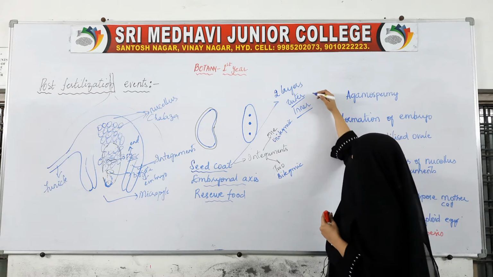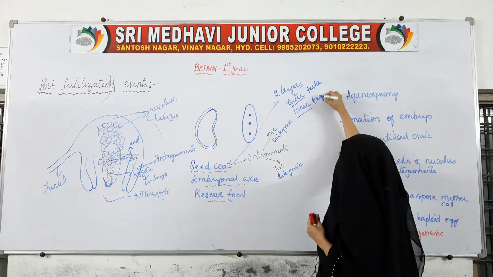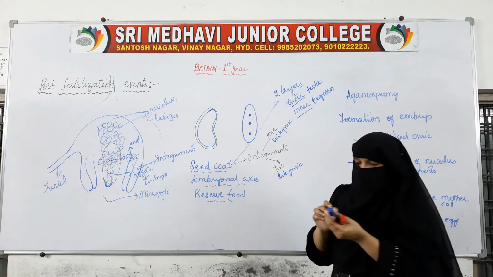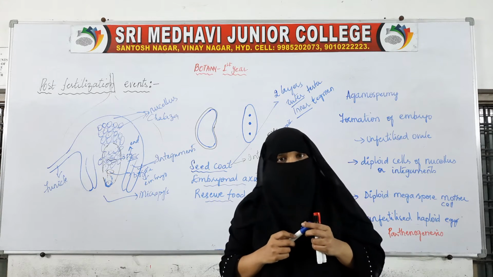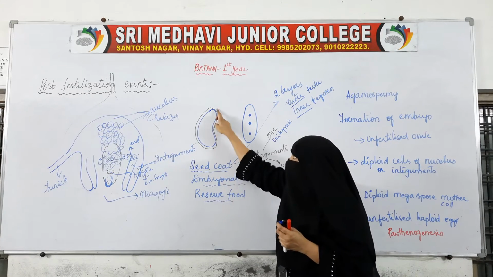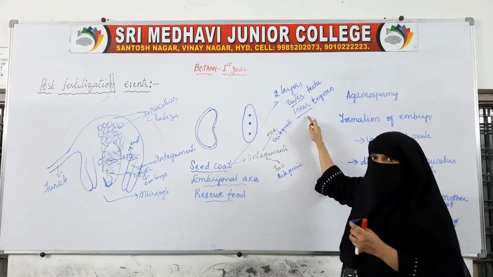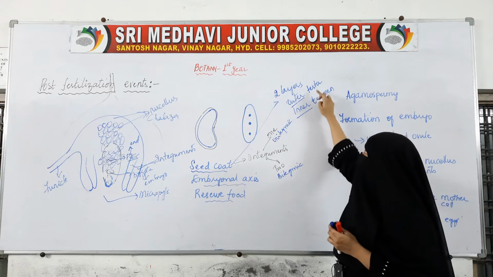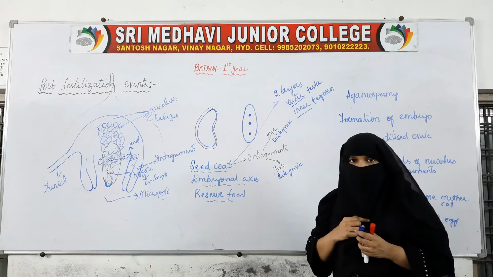The outer layer is called the testa and the inner layer is called the tegmen. Each seed is covered by the seed coat, which is made up of two layers: the outer layer is the testa and the inner layer is the tegmen.